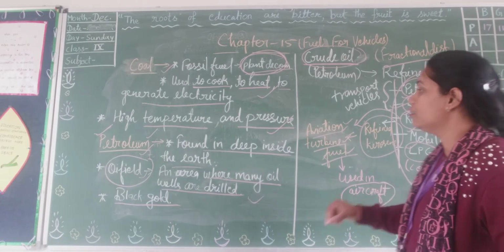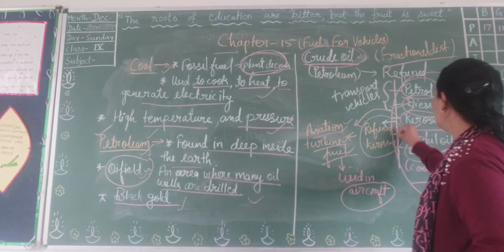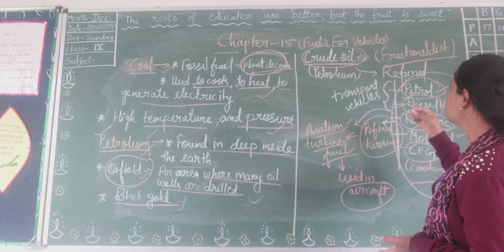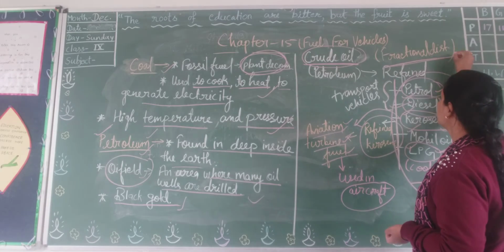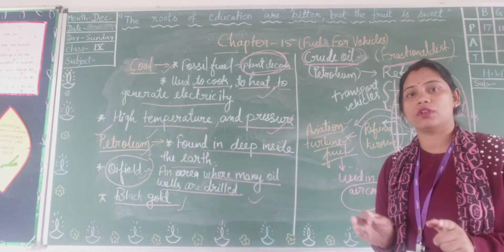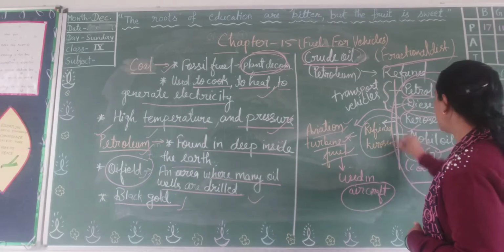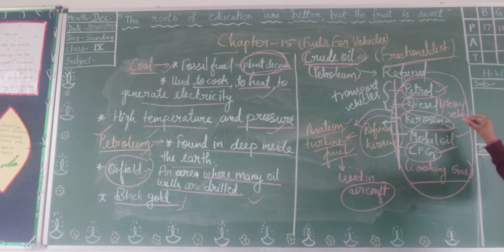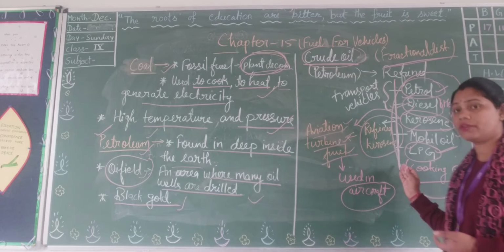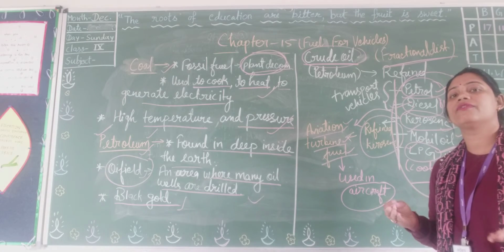Petroleum is also known as black gold, and these are the byproducts of petroleum, which are the result of fractional distillation. It is the process to refine petroleum, and during this process we get these byproducts: petrol, diesel, kerosene, mobile oil, LPG, and all these are fuels which have different uses.